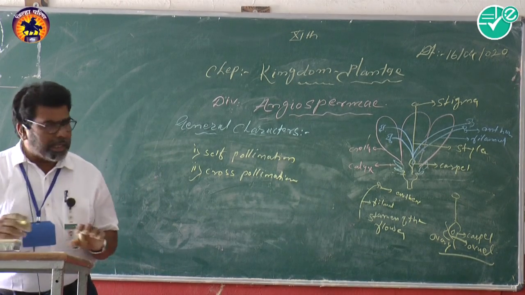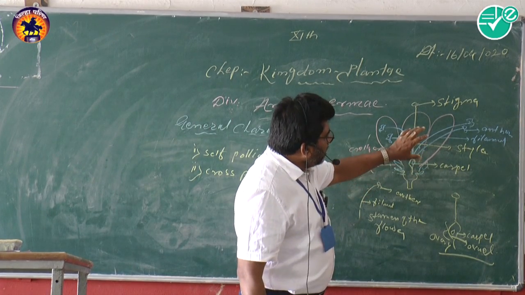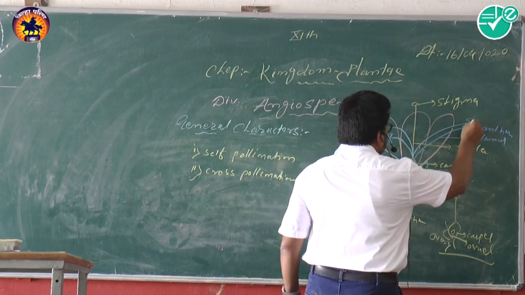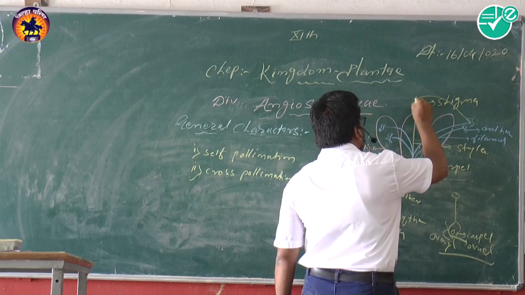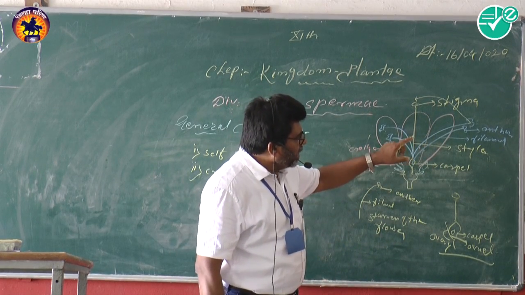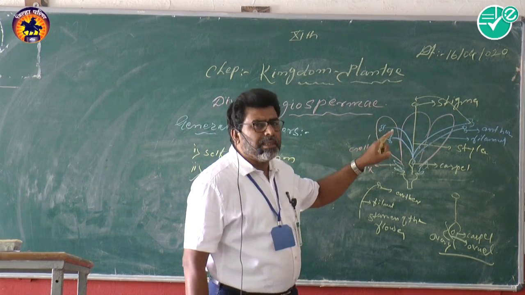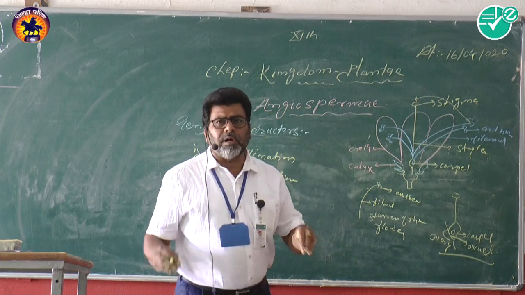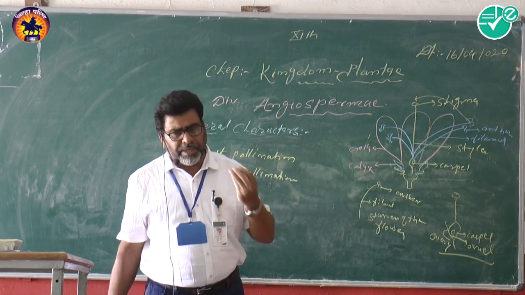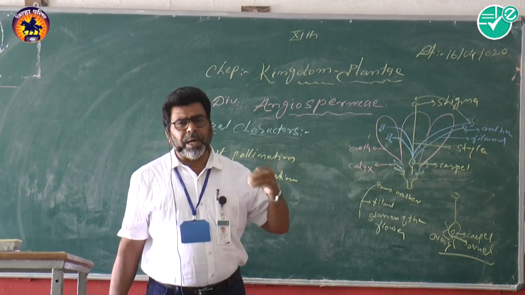We know that if in any flower the pollen grains are transferred from the anther to the stigma in the same flower, that is called self pollination, by agencies like wind, air, insects and birds.